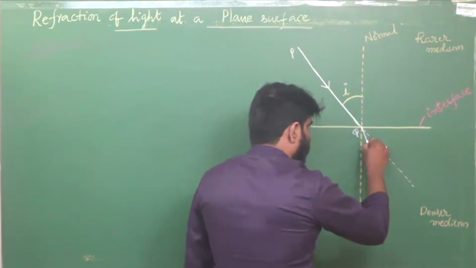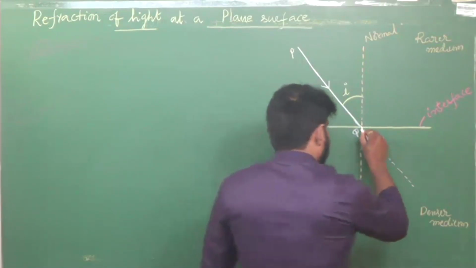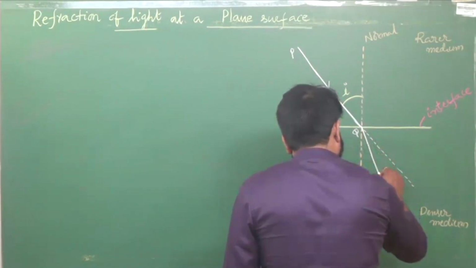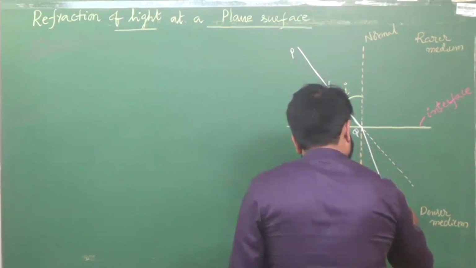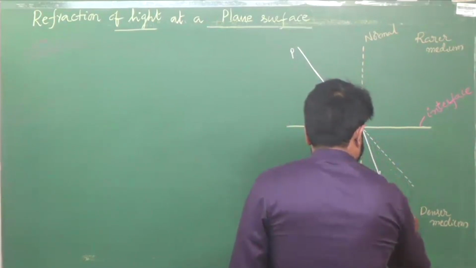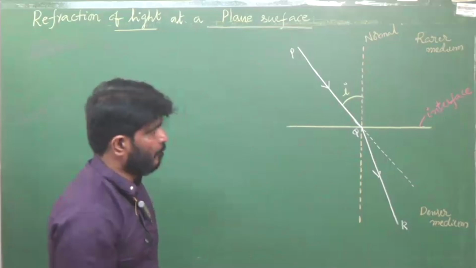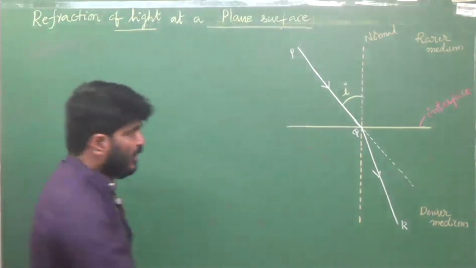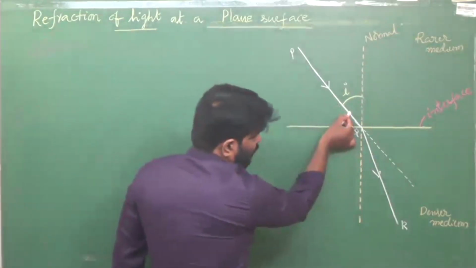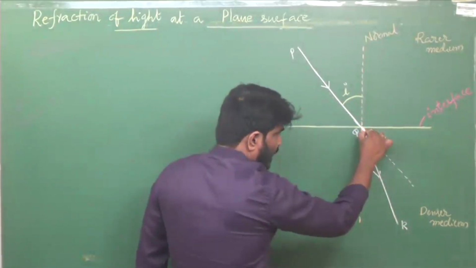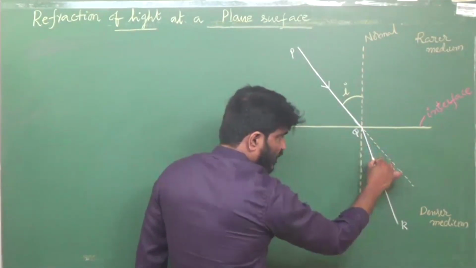When light enters from one medium to another medium, observe this carefully. It is changing its direction. This is the original direction, the direction of the incident ray. But here the direction of this ray is changing.